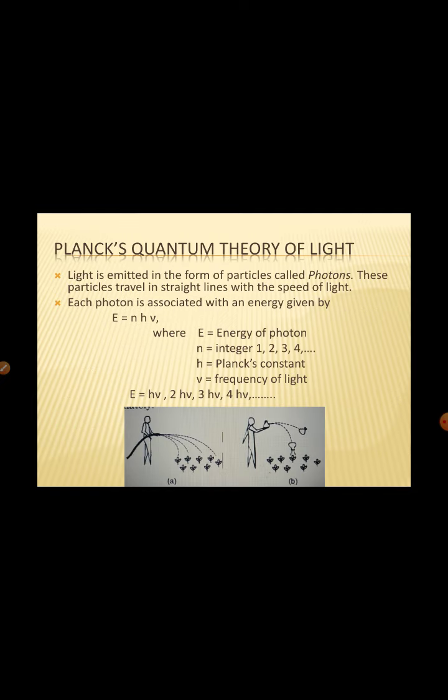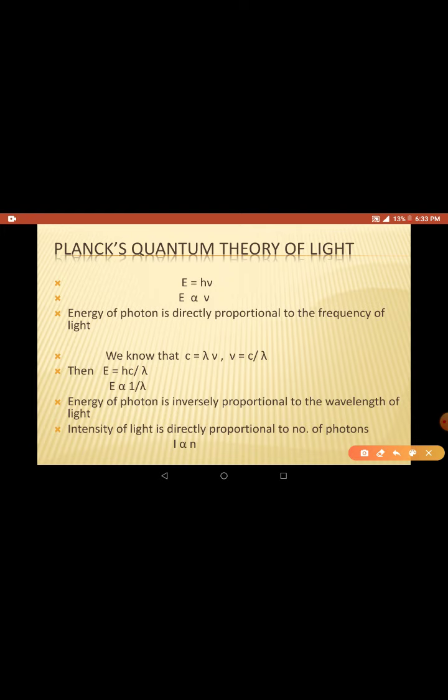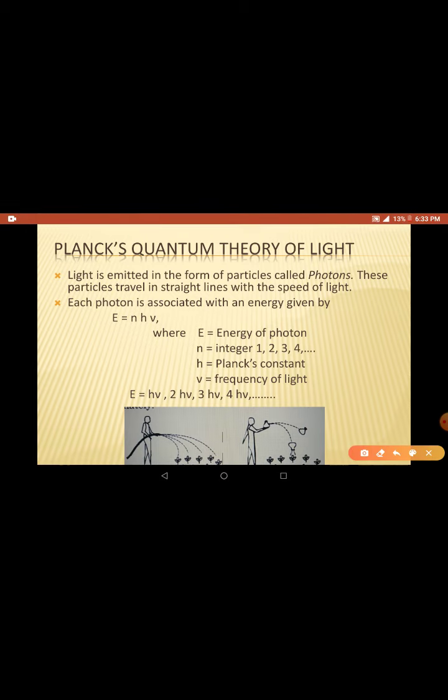So here what we are saying, we know that E equal to h mu, then we can say E is proportional to mu. E means energy, energy of photon or energy of light, and this energy is directly proportional to frequency of light, right? Why are we saying that? Because in the previous slide you can see energy of photon is given as n h mu. n is a number which is a constant, h is also constant. The only thing that is variable here is frequency.